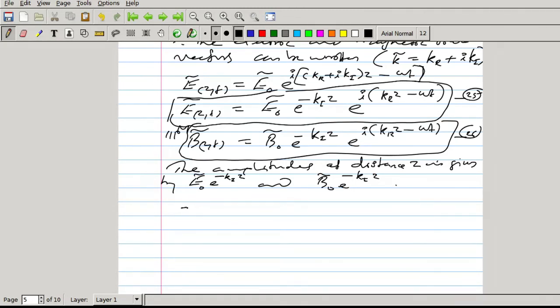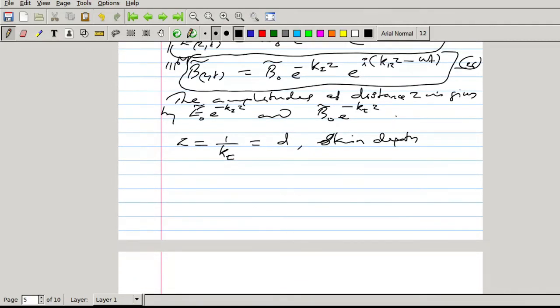So the imaginary part represents the attenuation of the wave, the decrease in amplitude of the wave with distance. If I take a characteristic distance z equal to 1 by ki, I represent that by d. d is called the skin depth. If I take a distance d equal to 1 by ki, then the amplitude is E0 e raised to minus 1, so this becomes E0 by e.